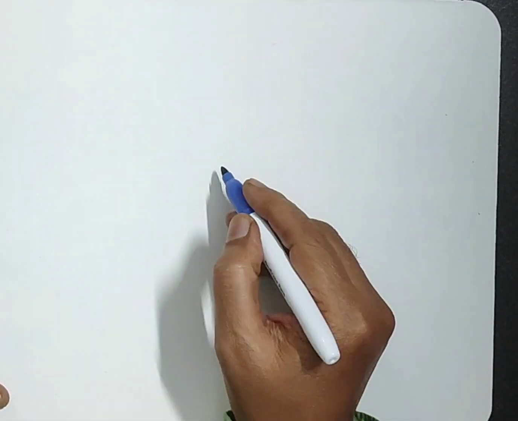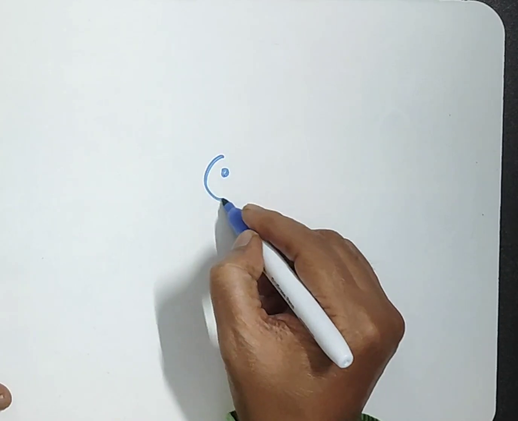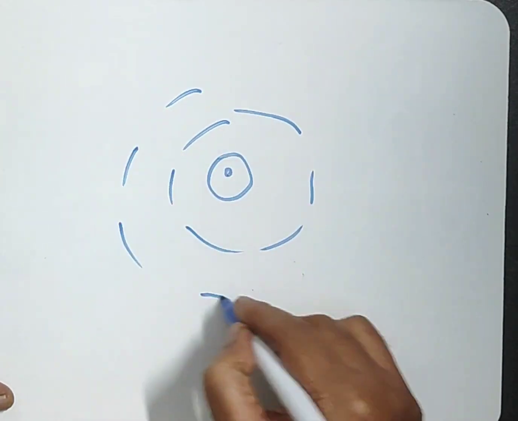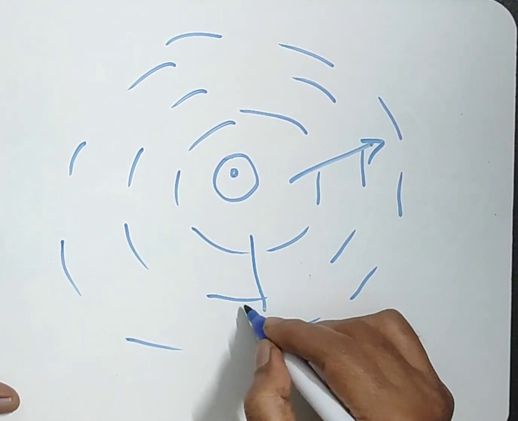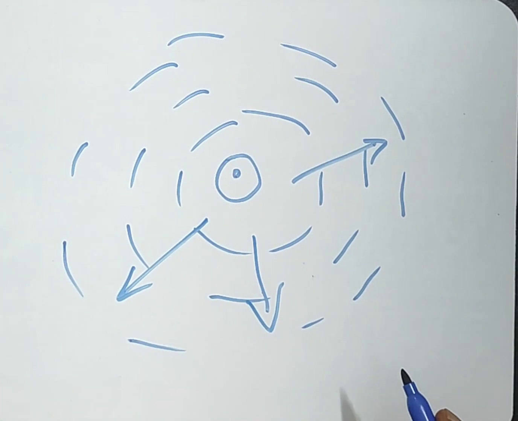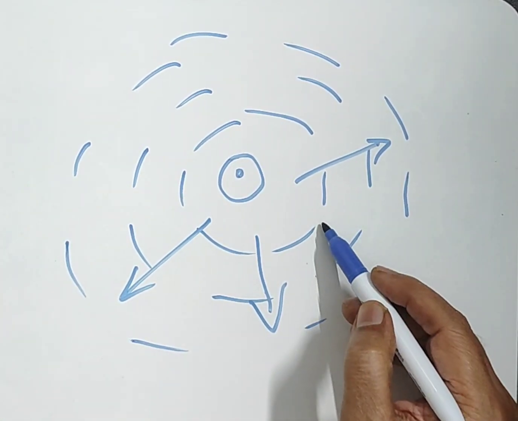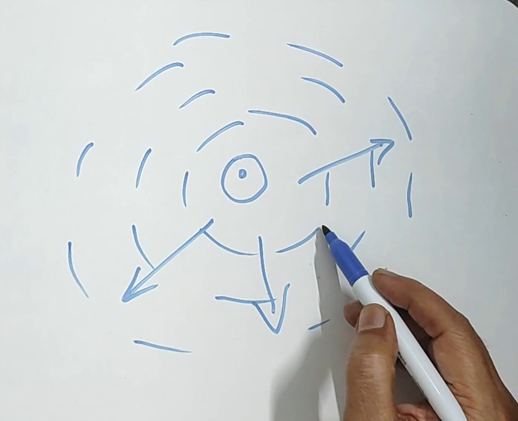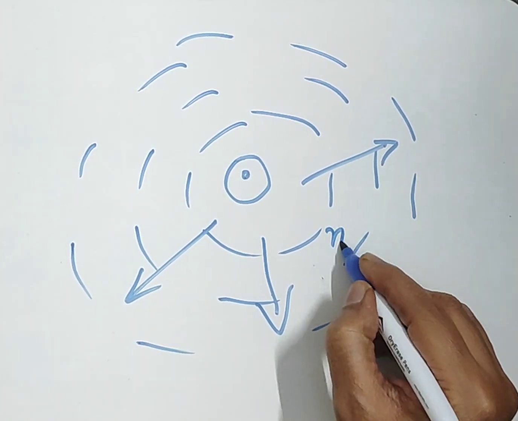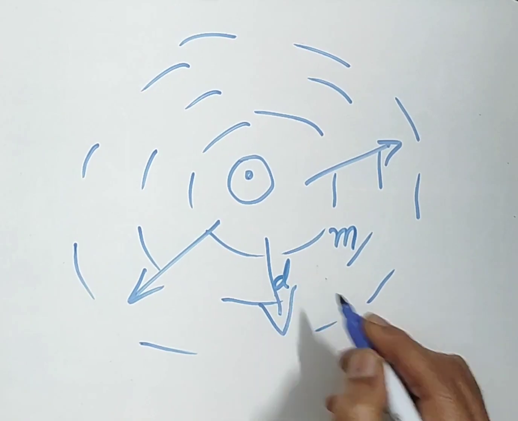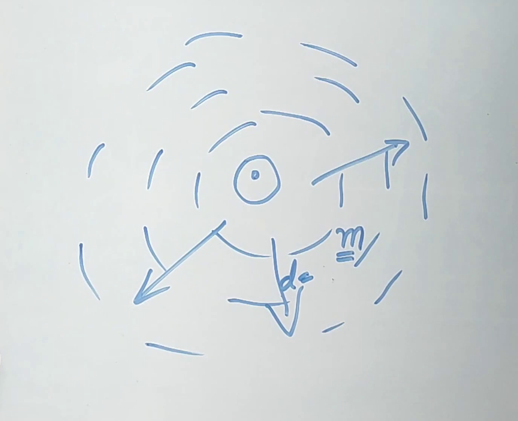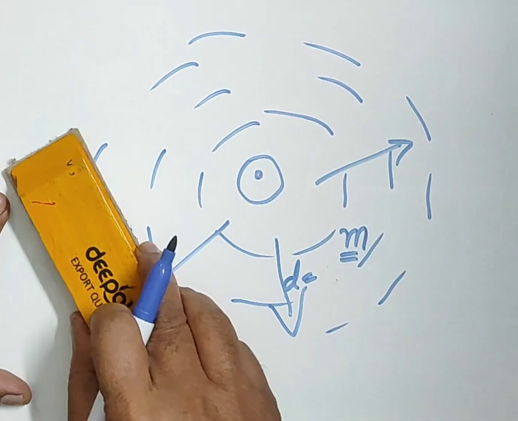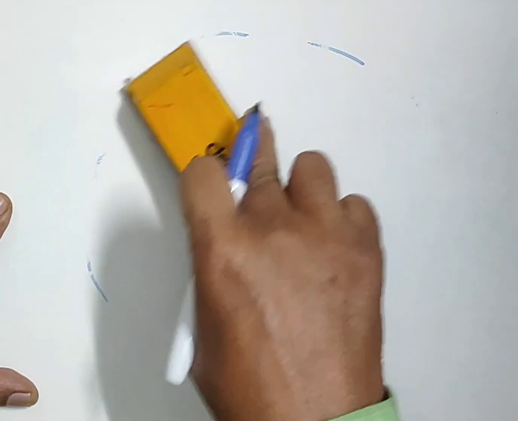Normally we will say in water when we drop a stone, and of course roughly I am representing it like this. From the location of the stone dropped, it moves radially outwards, and there are two important parameters here. One is the medium itself, I'll rate it as m, and the direction of movement of the wave, that is d. These two are very important parameters. Here both particle and wave exist, but we want what actually exists in nature. Is it particle or wave?